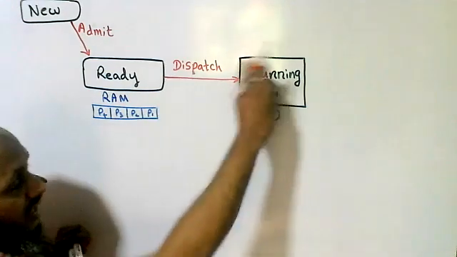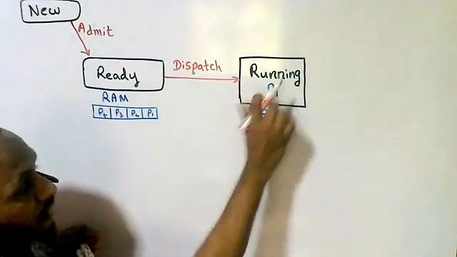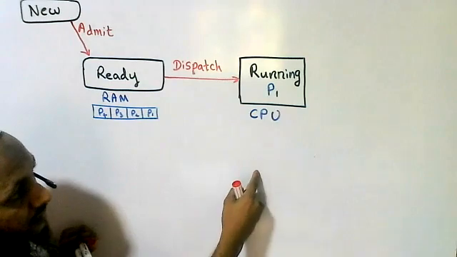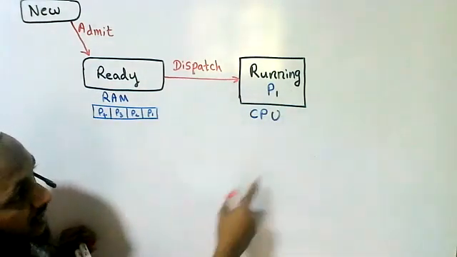Whenever a process is running on the CPU, it can move on to 3 states.